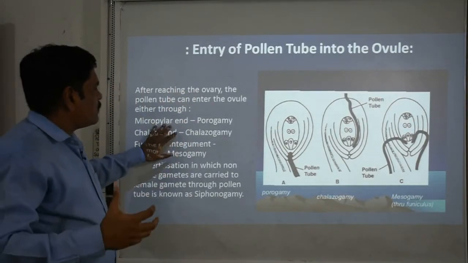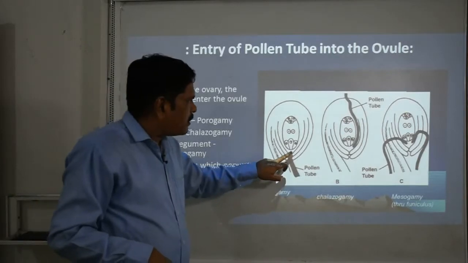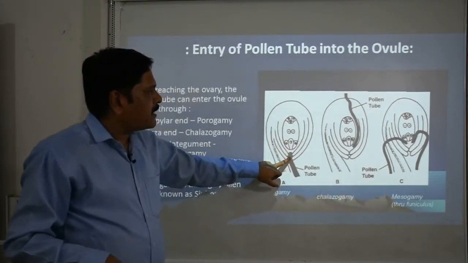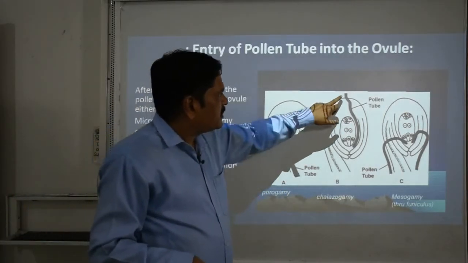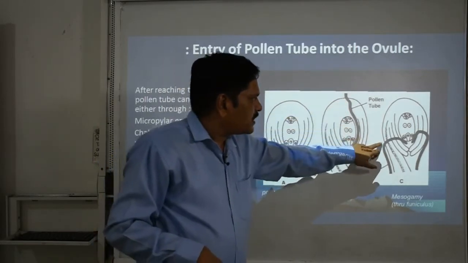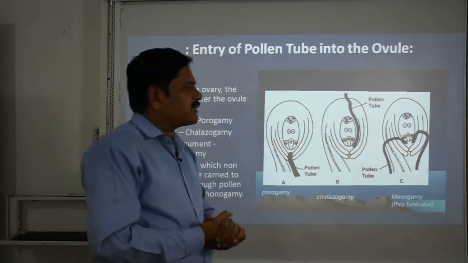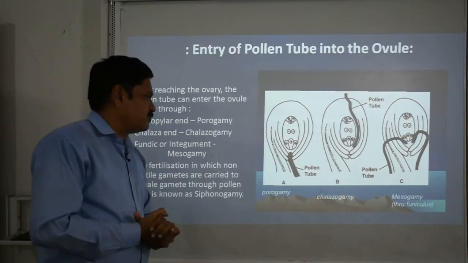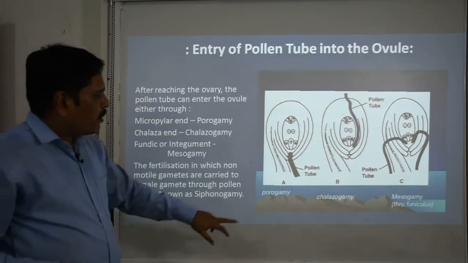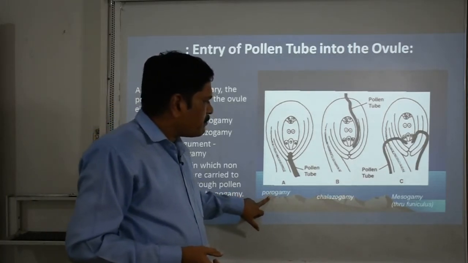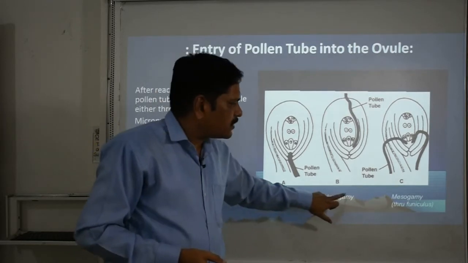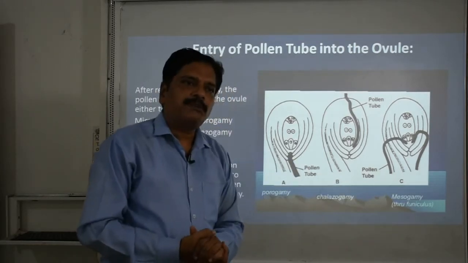One is from the micropylar end, this is the chalazal end, and this is from the laterally arranged wall or the integument. So simply we call them porogamy, the second is called chalazogamy, and the third is called mesogamy.